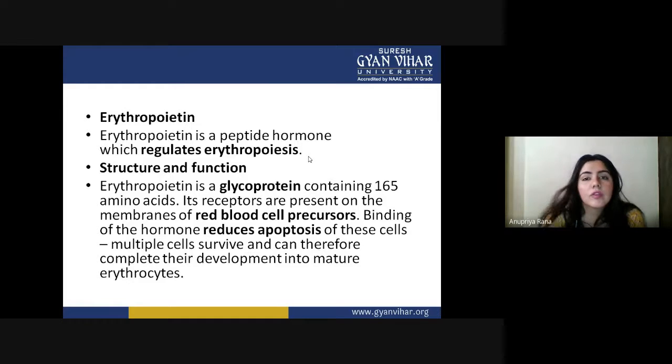Now we will see its structure and function. Erythropoietin is a glycoprotein, so glyco plus protein. This is a derived kind of protein, not the simplest form. It is a combination of two kinds of molecules, glyco and protein, making one. It contains 165 amino acids, so this is a fairly large structure.